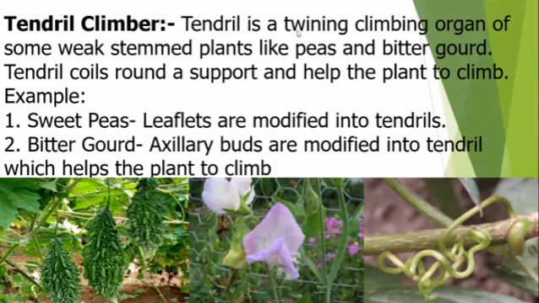So you see the tendril climber. The tendril is a twining climbing organ of some weak-stemmed plants like peas and bittergourd. Tendril coils around a support and helps the plant to climb. For example, sweet peas, bittergourd. The sweet pea leaflets are modified into tendrils, and bittergourd axillary buds are modified into tendrils, which help the plant to climb.